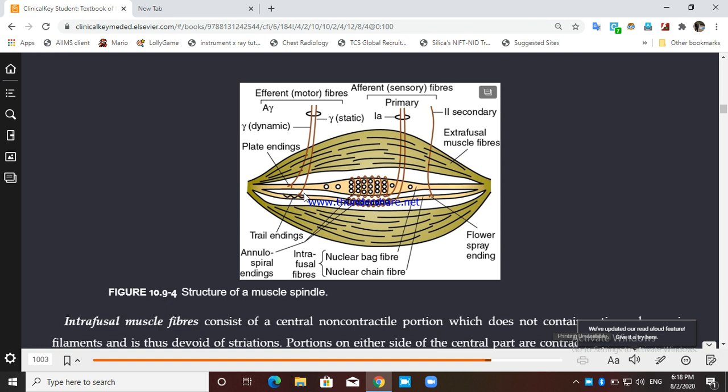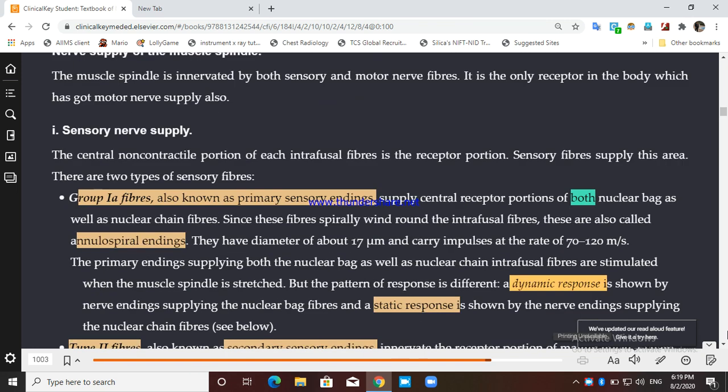Now A gamma also has A gamma dynamic and A gamma static. As you can see, the A gamma dynamic innervates the nuclear bag fiber, and A gamma static, the nuclear chain fiber. We will read about it. What is the function of A gamma? We will see.